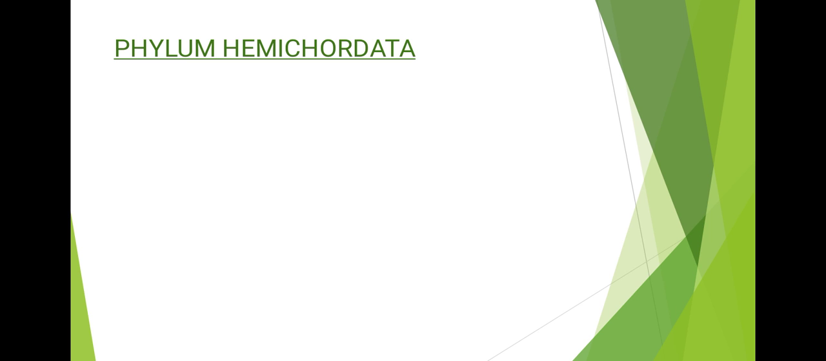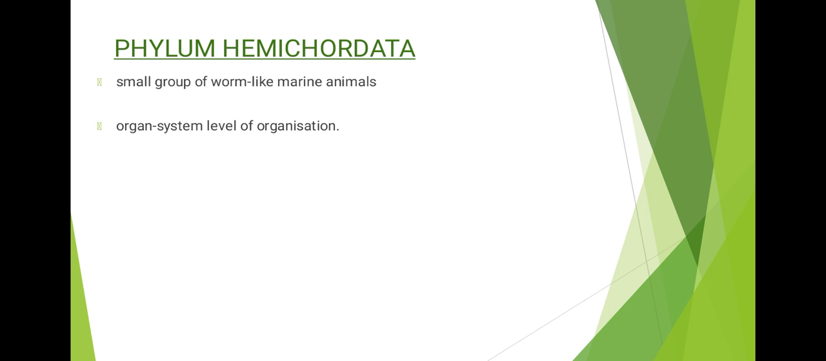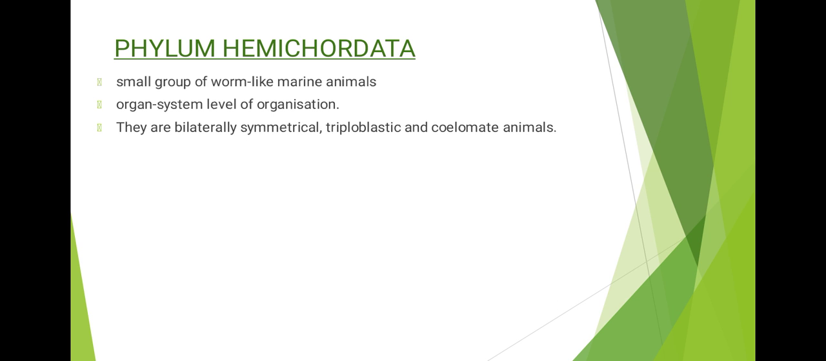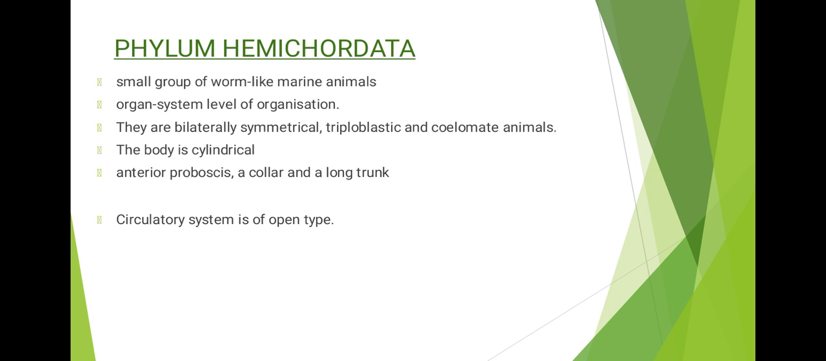And phylum Hemichordata. Initially, phylum Hemichordata was considered a subphylum under Chordata, but now it is kept as a separate phylum. It consists of a small group of worm-like marine animals. They have an organ system level of organization. They are bilaterally symmetrical, triploblastic and coelomate animals. The body is cylindrical. That is, they have three parts: an anterior proboscis, a collar, and a long trunk. The circulatory system is of open type.